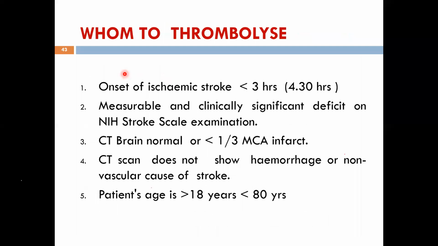Okay. So whom do you thrombolyze? Preferably within 3 hours of ischemic stroke. Maximum is 4.5 hours. So you have to measure, and clinically you have to find out whether there's a deficit. I'll go into the scale later so you can score the deficit. And if the CT scan shows an infarct, it's okay. It should be less than 1/3 the MCA territory. As you saw in the previous MRI, there's a big territory. Less than 1/3, or if the CT is normal, then you can go in for thrombolysis. CT scan does not show hemorrhage and it is a non-vascular stroke. Also, you can go in for thrombolysis when the patient is between 18 years and 80 years. Above or below that, you have to take an individual decision. Next slide, please.